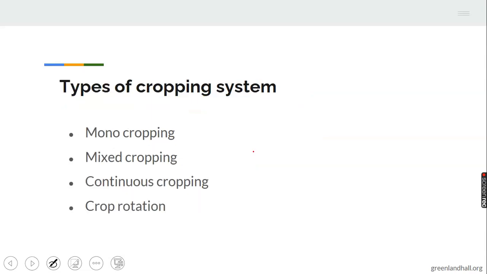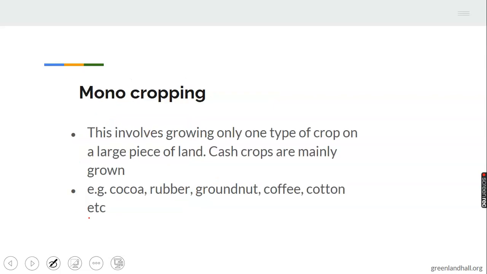Types of cropping system. 1. Monocropping. 2. Mixed cropping. 3. Continuous cropping. 4. Crop rotation. We are specifically looking into these 4 types of cropping system. First one, monocropping. Mono means what? One. Monocropping involves growing only one type of crop on a large piece of land.